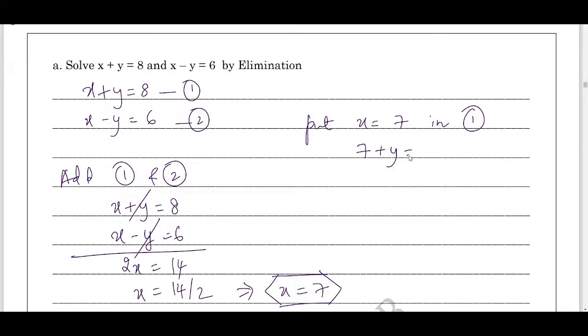Put x equals 7 in 1. What do I get? 7 plus y equals 8. Y equals 8 minus 7. Shift plus 7 to RHS, it becomes minus 7. Y equals 8 minus 7 is 1.